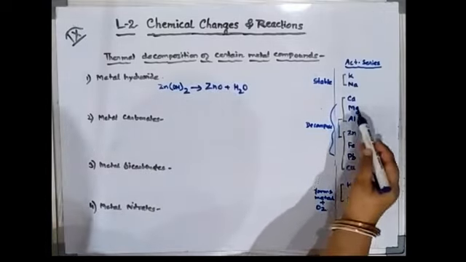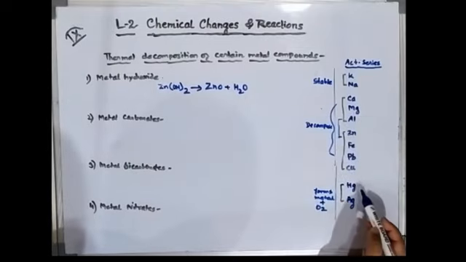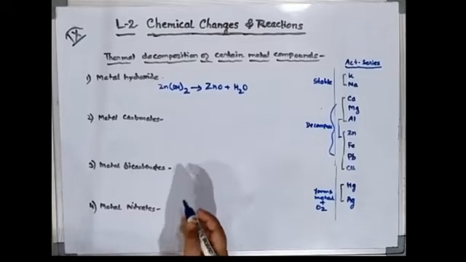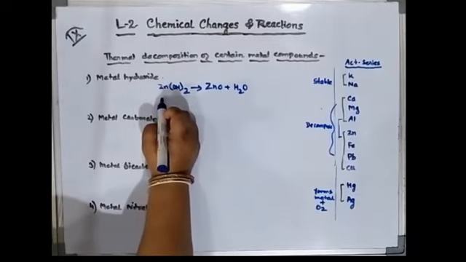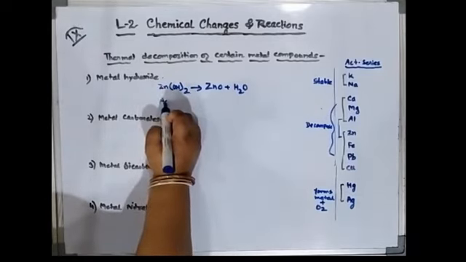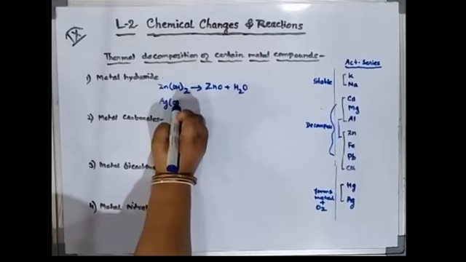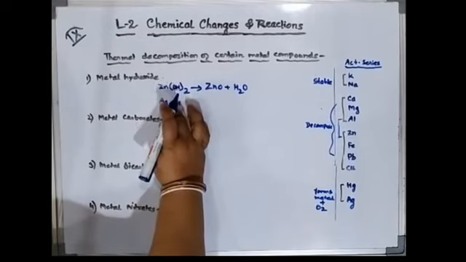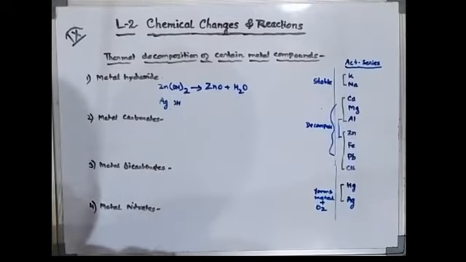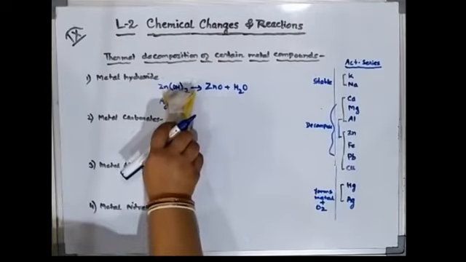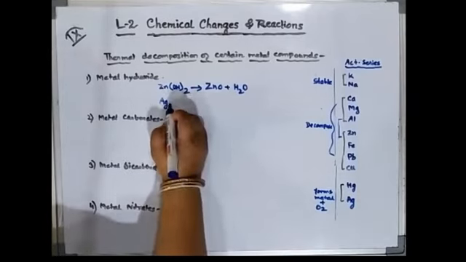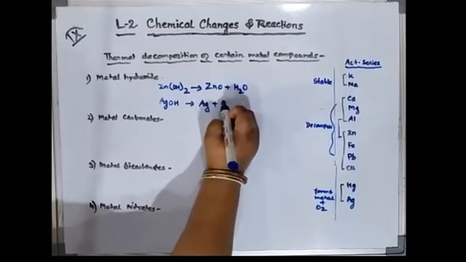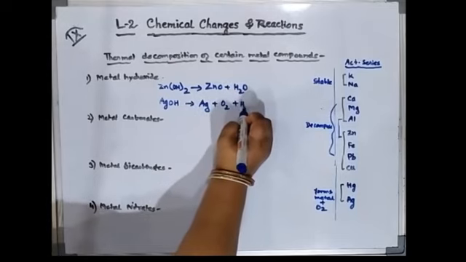Now I take one metal from the lower activity series, silver. Silver has 2 variable valencies, so I am taking the first one, AgOH. It gives Ag plus oxygen gas plus water vapor.